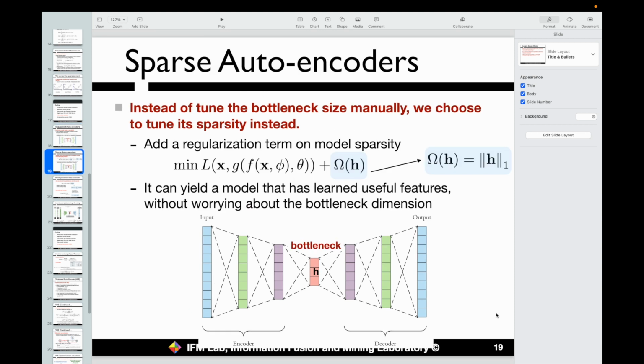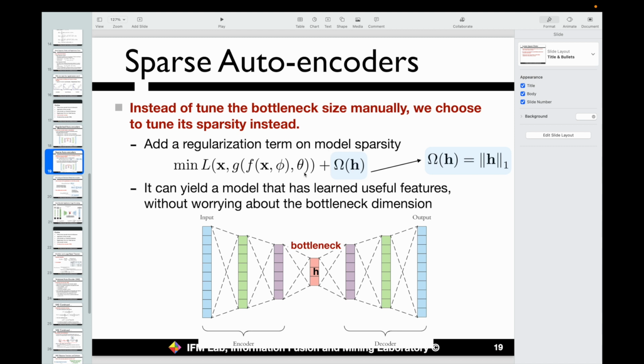So what does this mean? Actually, instead of tuning the bottleneck layer size manually, we can choose to tune the sparsity of the latent representation, like h, instead. So on this page, we show you the architecture for the sparse autoencoder. It will be very similar to the conventional autoencoder. However, the main difference lies in the learning function.